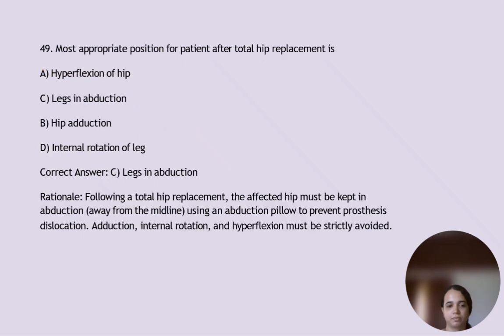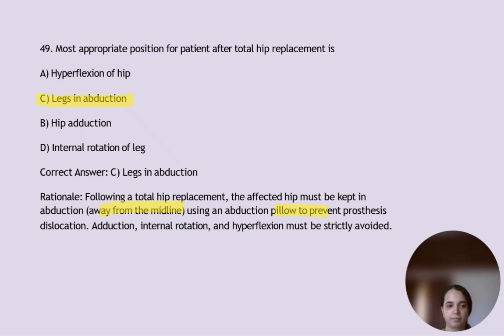Most appropriate position for patient after total hip replacement is legs in abduction. Following a total hip replacement, the affected hip must be kept in abduction, or away from the midline, using an abduction pillow to prevent prosthesis dislocation. So adduction, internal rotation and hyperflexion must be strictly avoided.